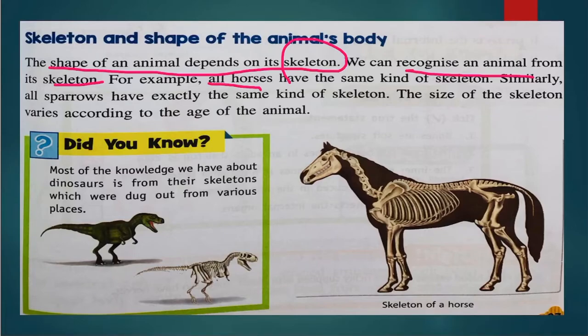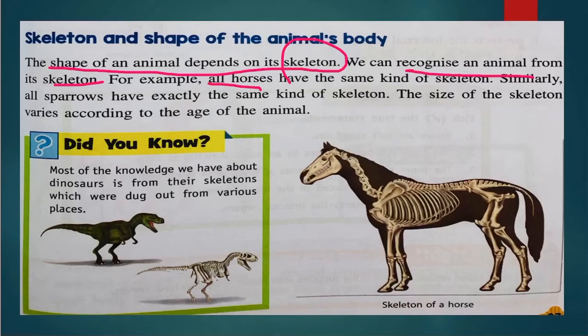Now, the size of the skeleton varies according to the age of the animal. If you look at yourself when you were a baby, the size of your bones was very small. Now, as you grow with age, the size of your bones is increasing.